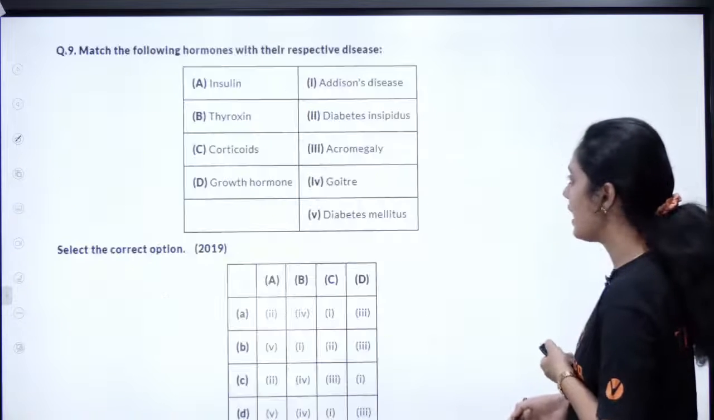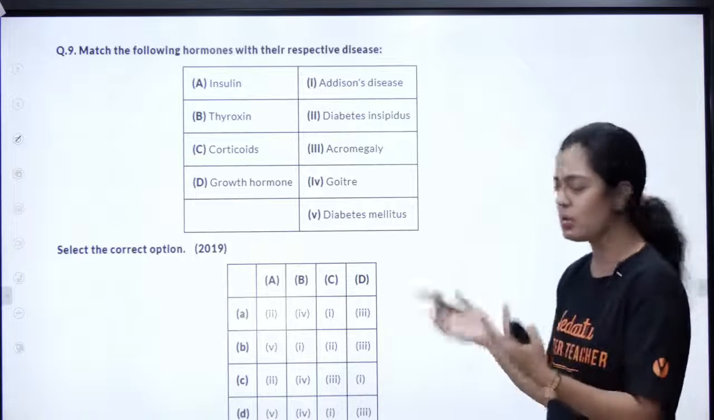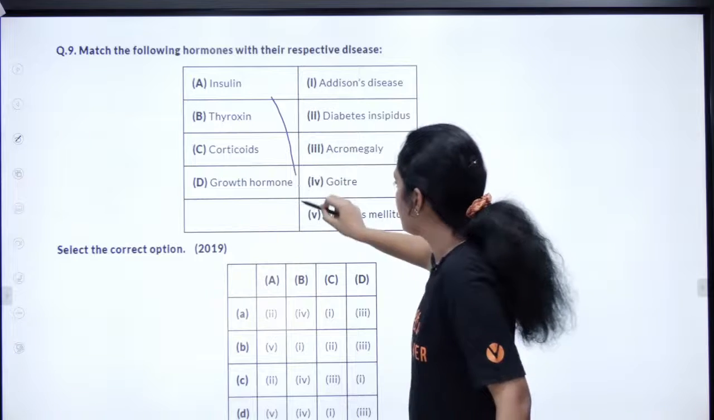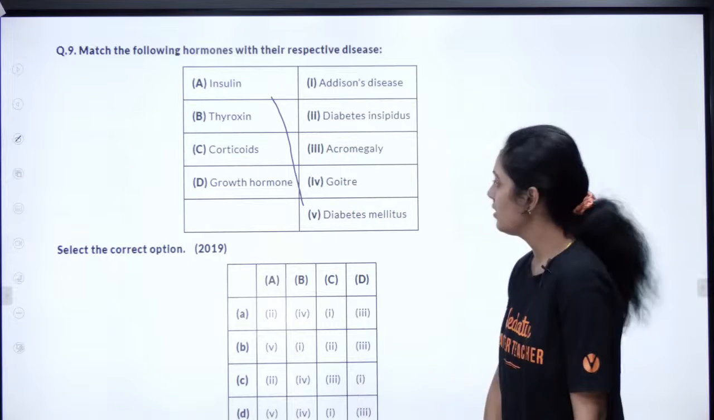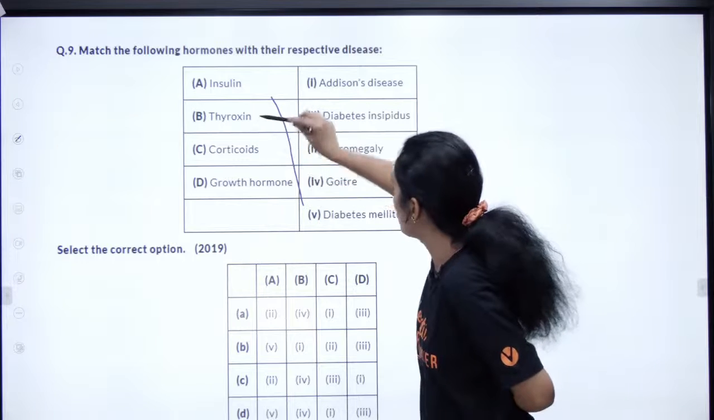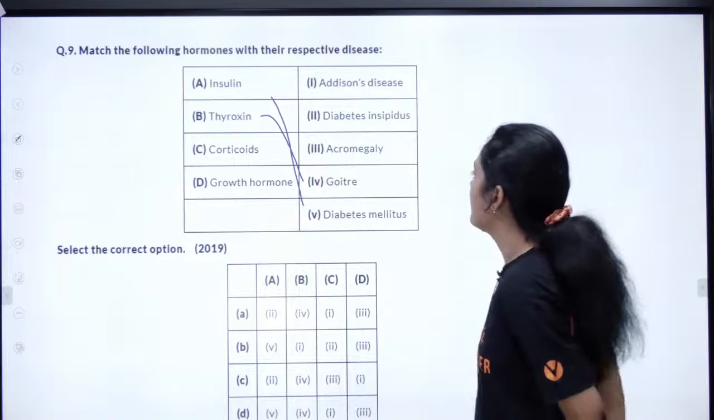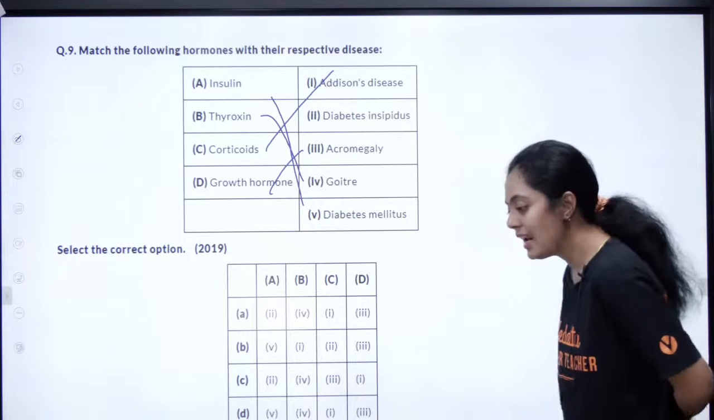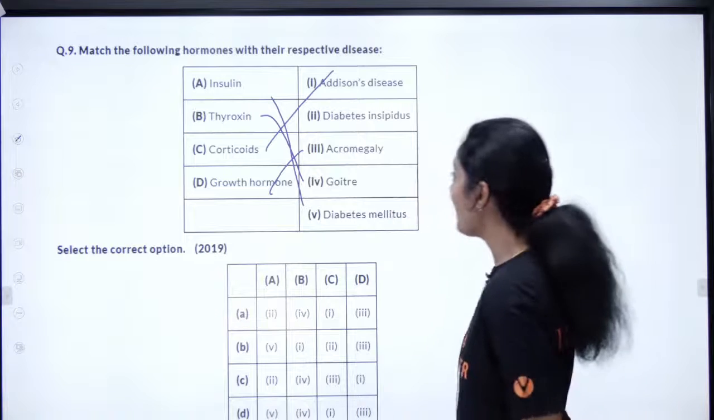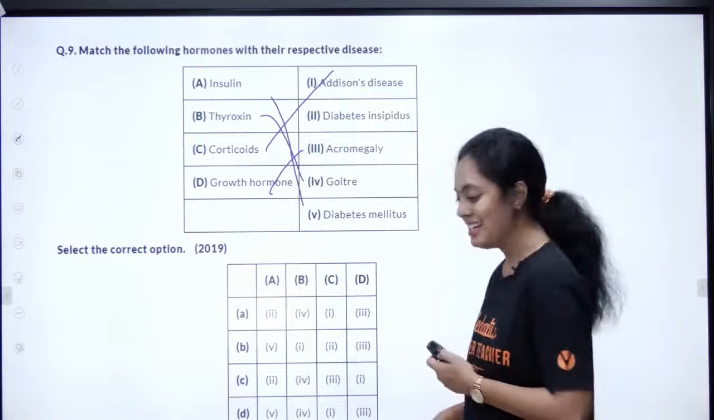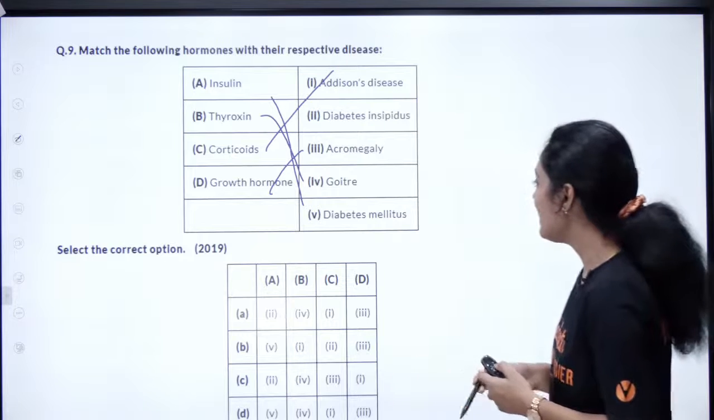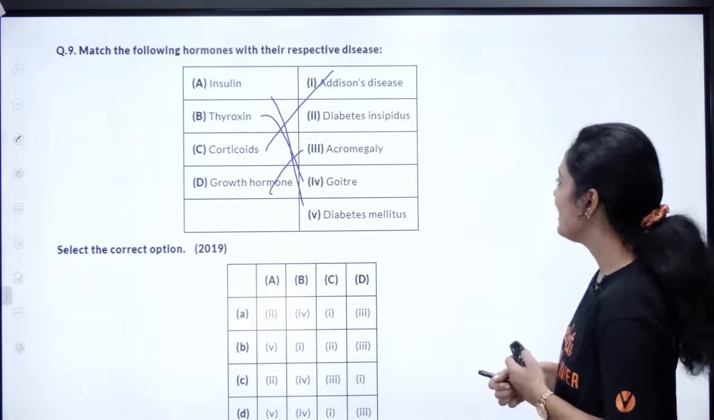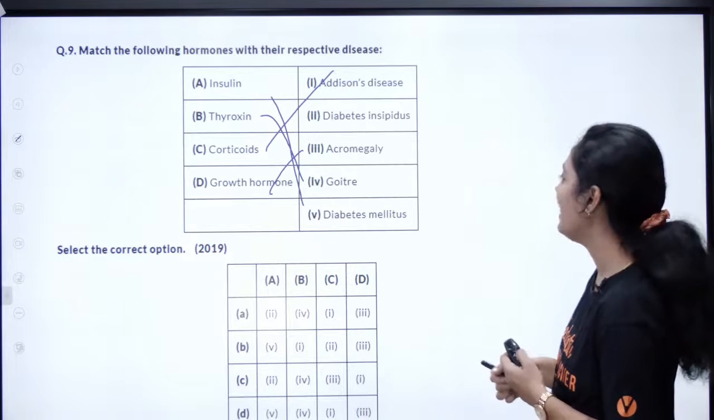I think few more questions we have. This is very easy. Again related to disorders. Select the correct option. Insulin, diabetes mellitus. Thyroxine, your goitre. Corticoids, Addison's disease. Growth hormone, acromegaly. What is the right answer here? You match panna koodathu, nenappa, appuram naane pandren. Yes. Tell me the right answer here. So A is 5, right? Then B is 4, C is 1 and D is 3.